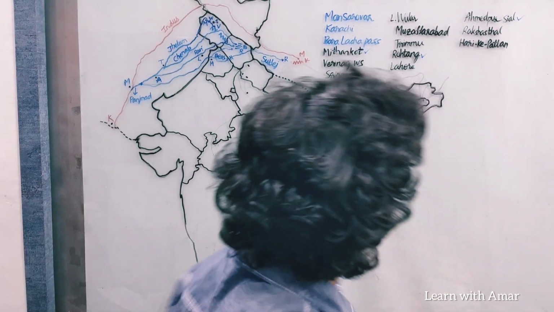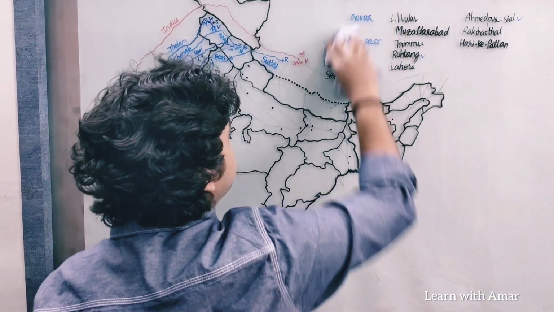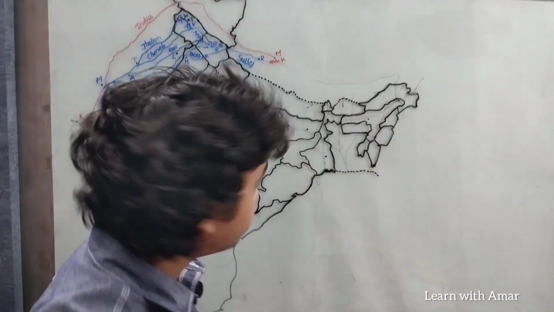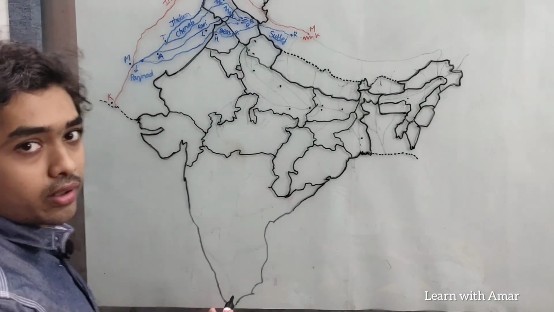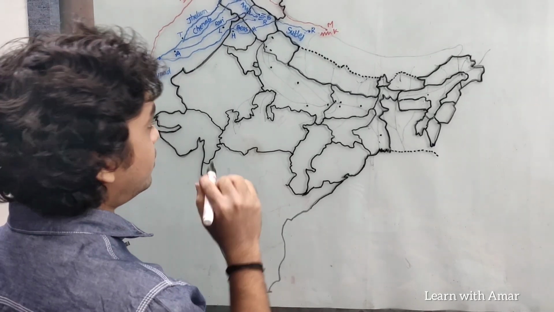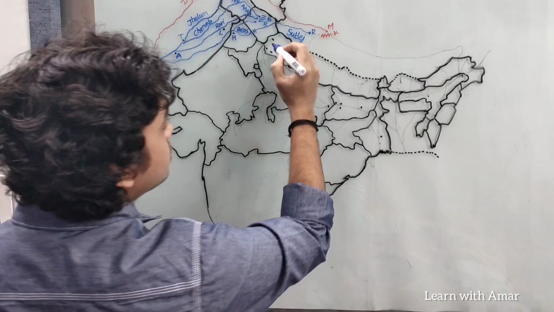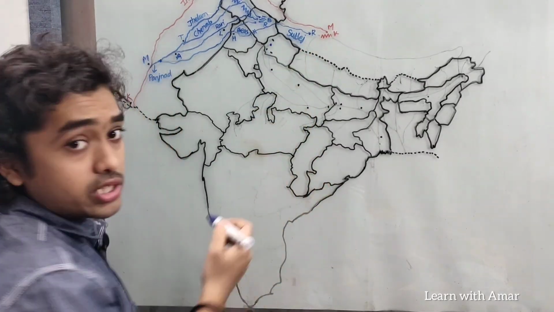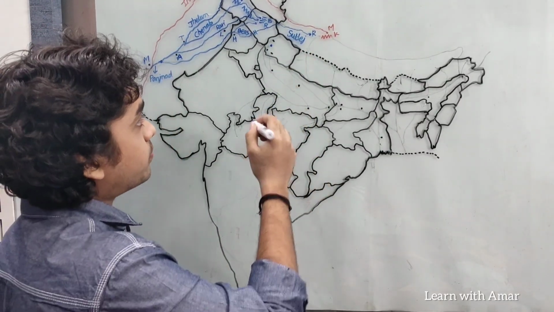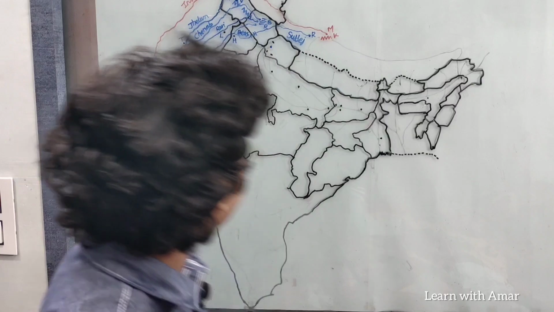Now let us move on to Ganga drainage system. So Ganga is the longest river in India, one of the most major rivers. It originates here in Uttarakhand. It originates from 2 rivers.